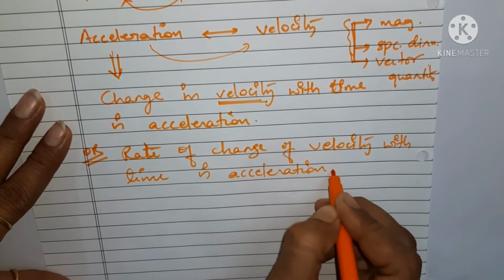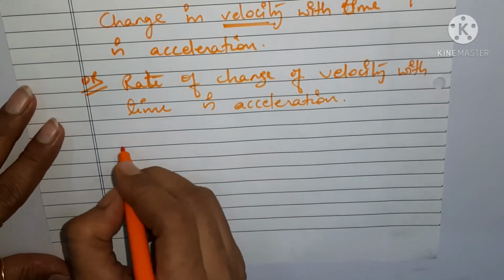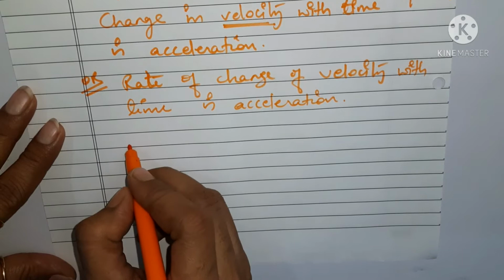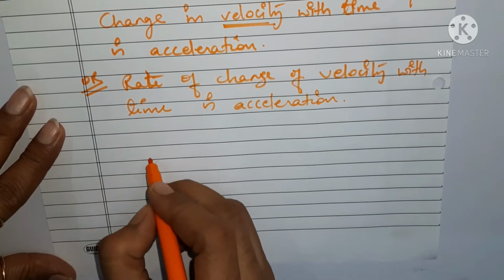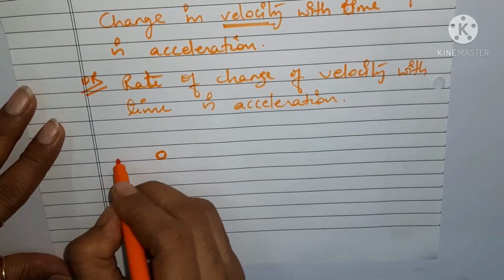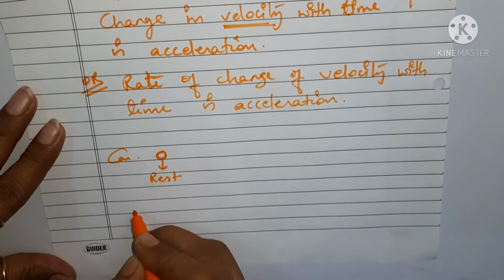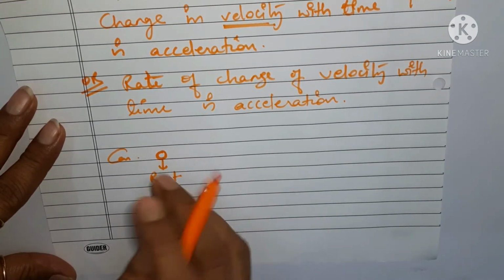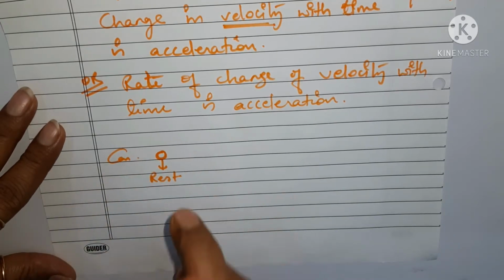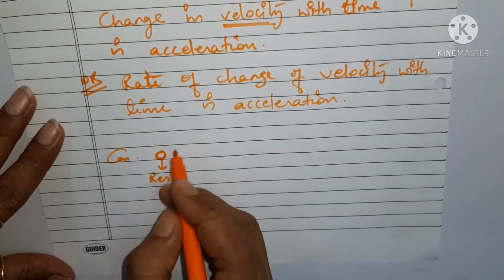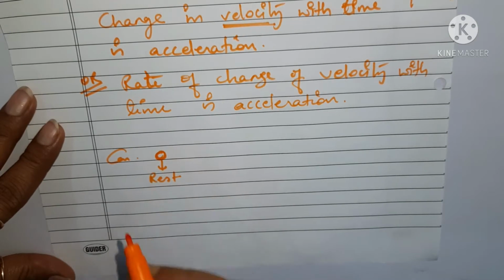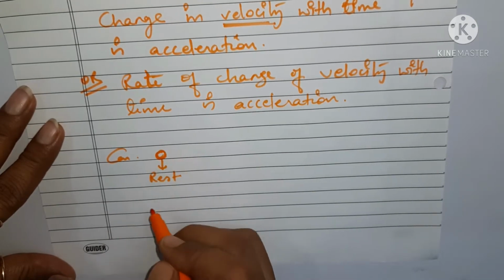So what does it mean actually? Suppose a car is at rest. If the car is at rest, what will be the velocity? I'm talking about velocity, not speed.